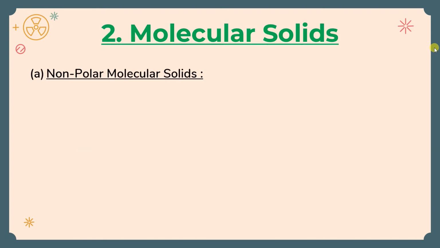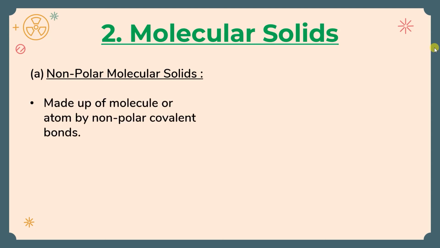Now the molecular solid is of 3 types. I have explained polar, then non-polar, and then hydrogen bonded. So start with the non-polar molecular solid. As the name suggests, non-polar, that means there will be no electronegativity difference between the atoms, isn't it? So H2, Cl2, we are taking. So made up of molecules or atoms by non-polar covalent bond. Non-polar covalent bond means there will be sharing of electrons between two atoms having the same, almost the same electronegativity.